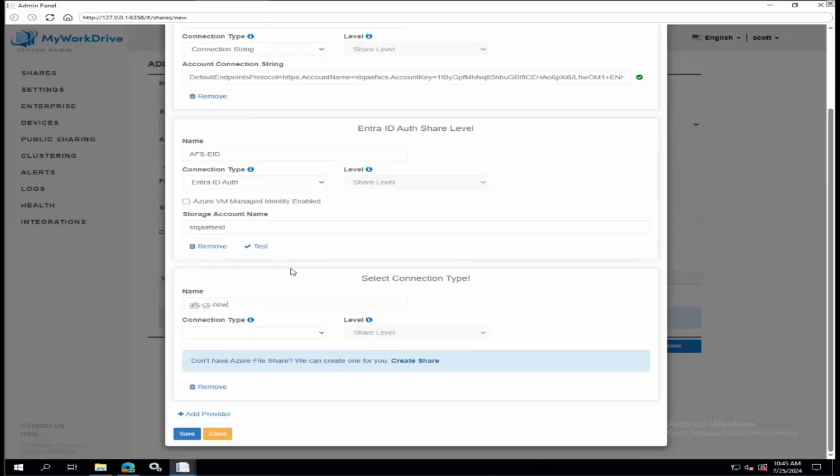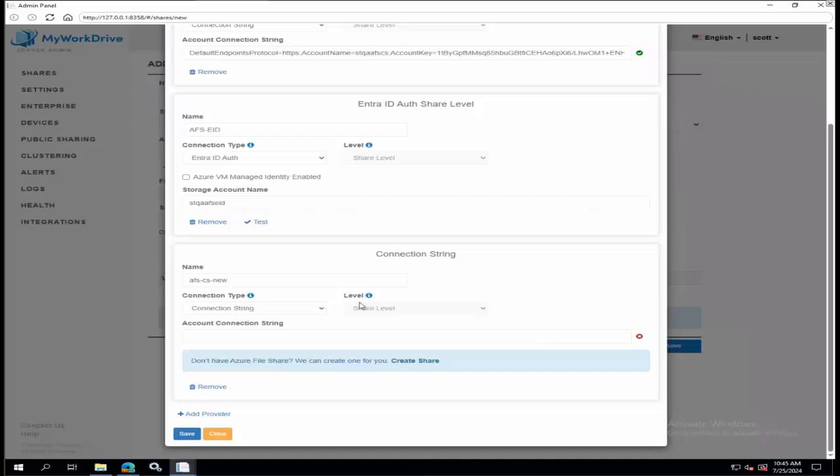Like Dan mentioned about things in your Azure tenant, we need to do a little bit of careful naming in here because we don't want these things to get confusing when we want to delete them. I mentioned you've got your choice here. I'll do an Entra ID one here in just a moment too. And then you simply drop your connection string in here. We're going to validate it.